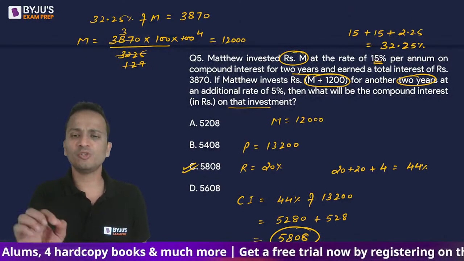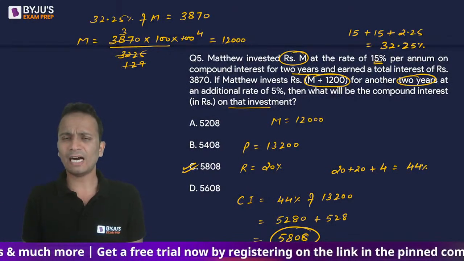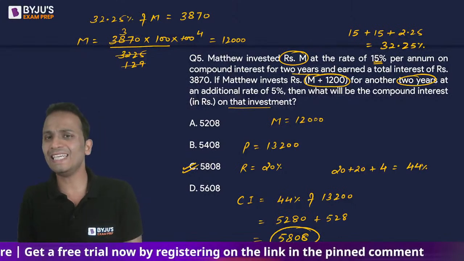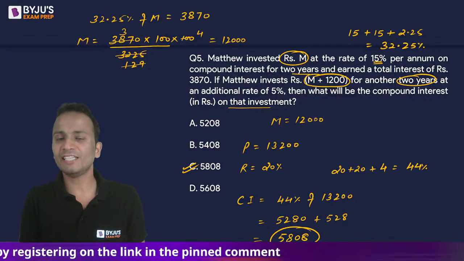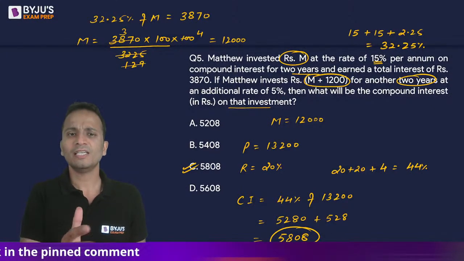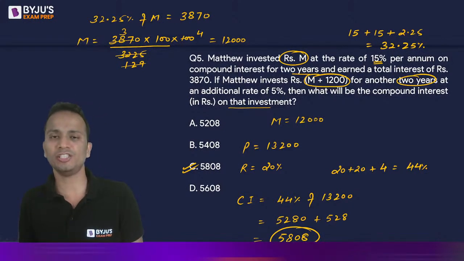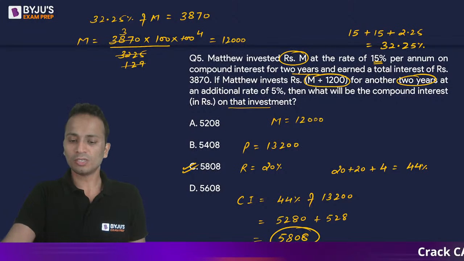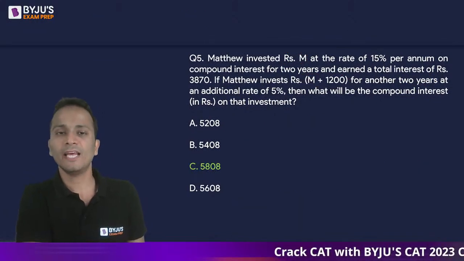Without using calculators, you can easily find out the answers of these questions if you understand how to basically deal with calculations. So if you have done approximation techniques, faster calculation techniques in the chapter of percentages, then you will be able to deal with such calculations in a much easier way. Okay, so correct answer option C, that is 5,808.